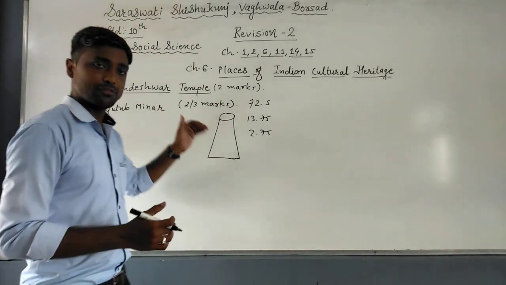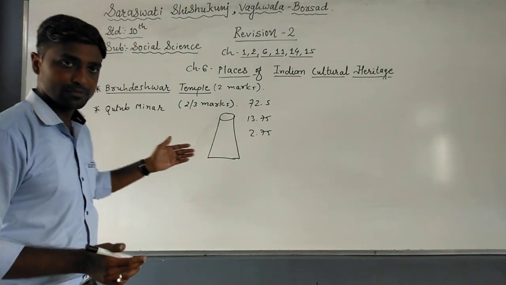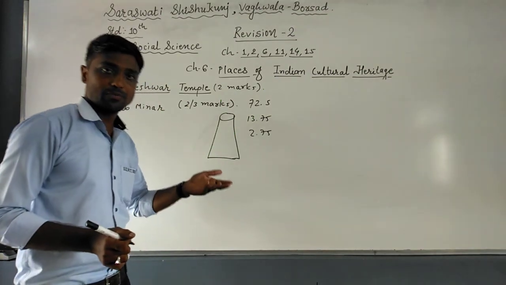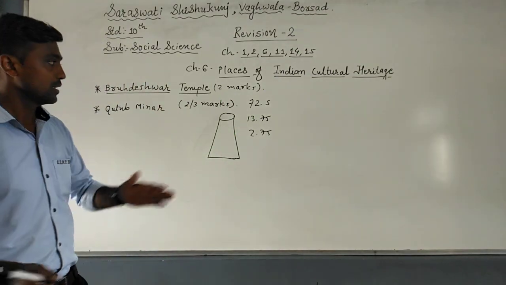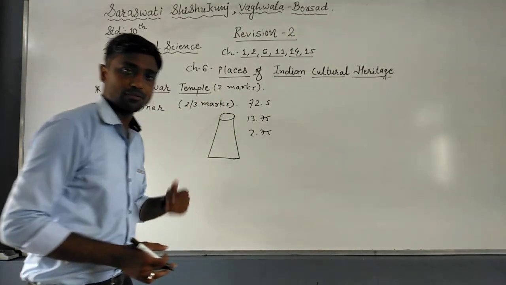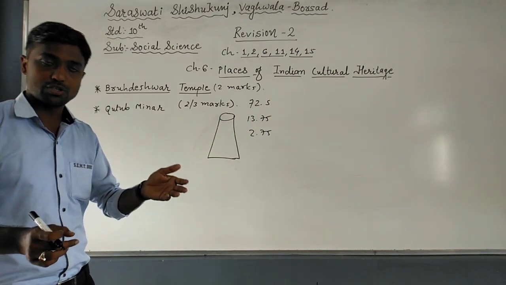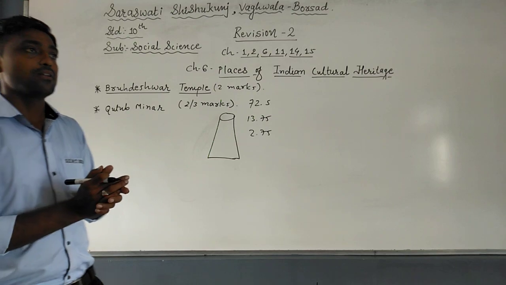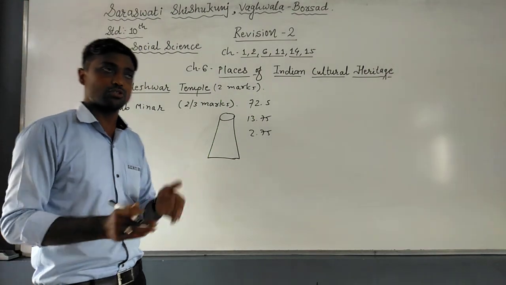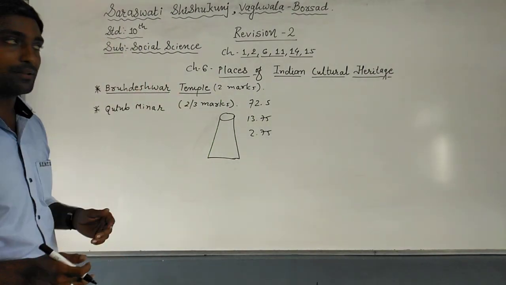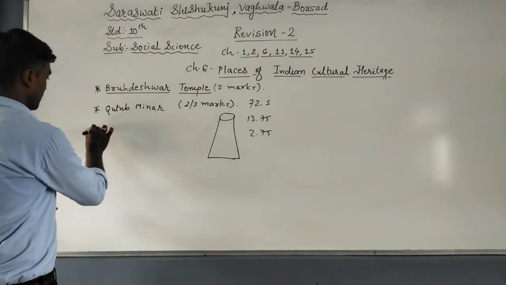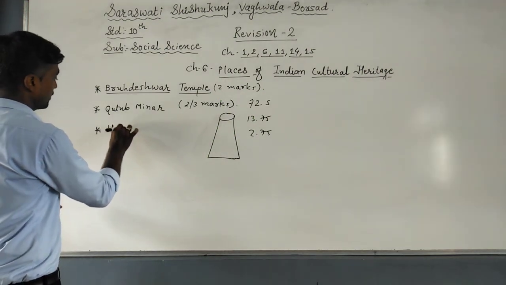So many points we have discussed: for example, the location, the constructors Qutbuddin Aibak and Iltutmish, its speciality, the verses of the Quran engraved on it, and red stone used in the construction of the tallest skyscraper in India. So all these points you can write for these 2 or 3 marks. After that, the question is Hampi.